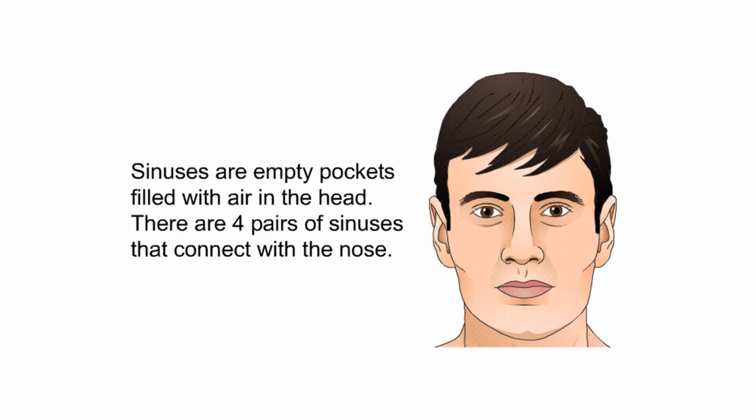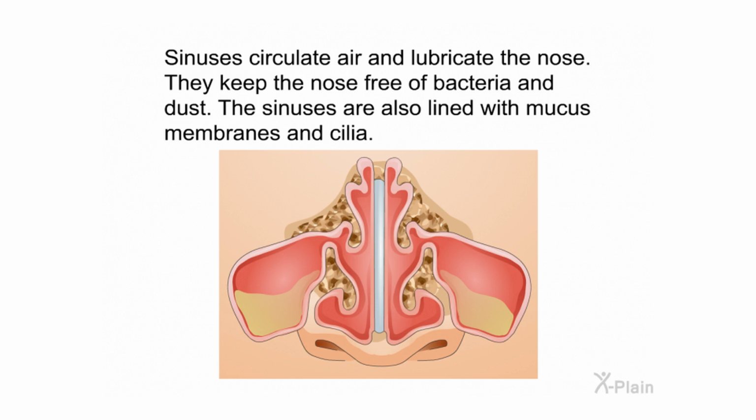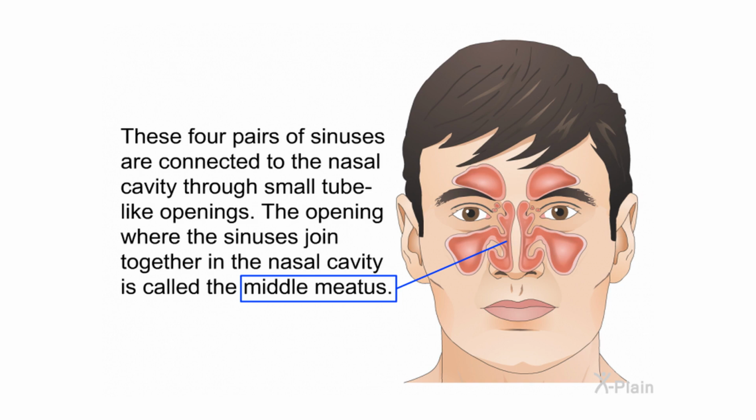Sinuses are empty pockets filled with air in the head. There are 4 pairs of sinuses that connect with the nose. Sinuses circulate air and lubricate the nose. They keep the nose free of bacteria and dust. The sinuses are also lined with mucous membranes and cilia. These 4 pairs of sinuses are connected to the nasal cavity through small, tube-like openings. The opening where the sinuses join together in the nasal cavity is called the middle meatus.